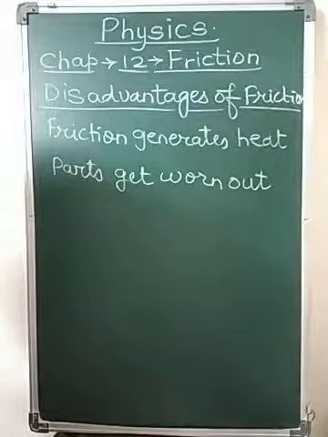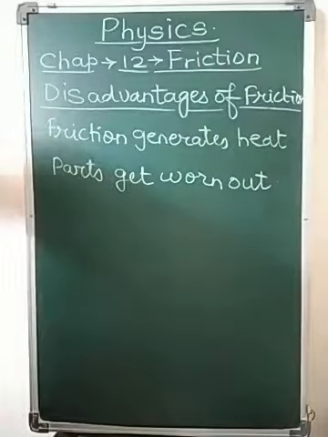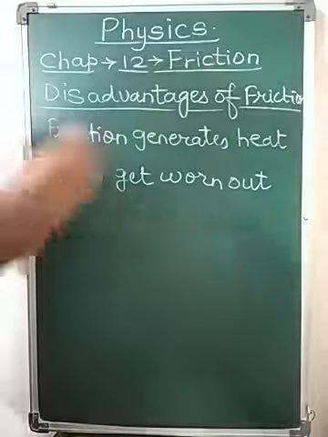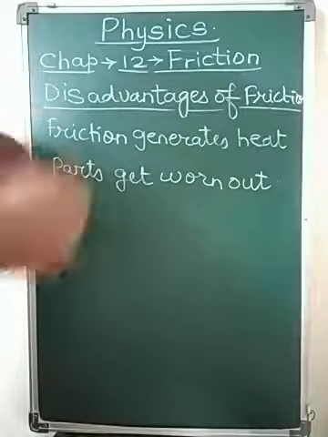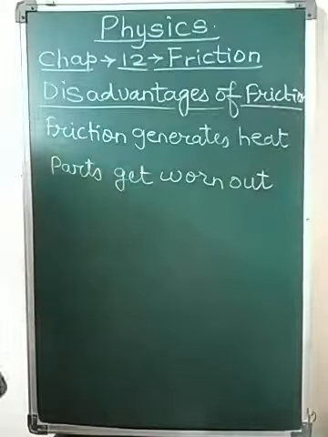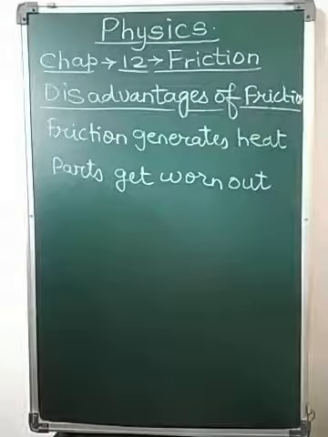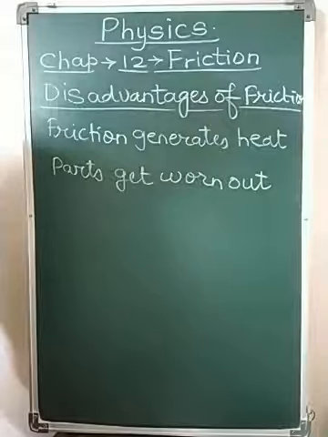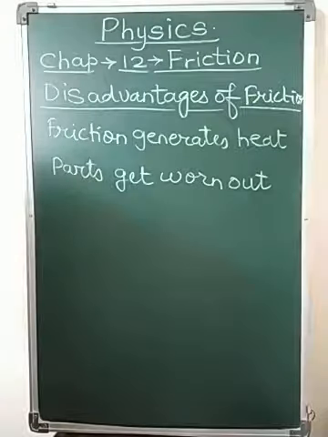Due to friction, parts of machines get worn out and have to be replaced. So the parts of a machine in big industries, some parts where it is continuously moving round and round, if there is continuous friction between two parts, then those parts have to be replaced at regular intervals.